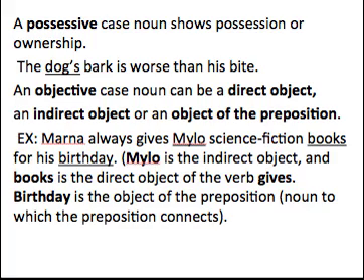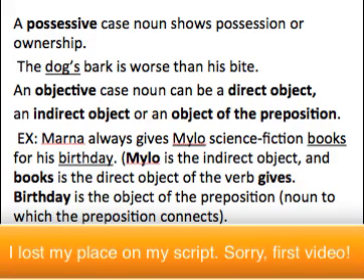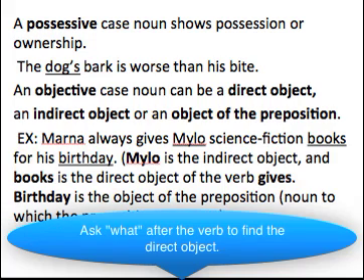First thing you need to look for is the direct object. And in order to find the direct object, you ask yourself a question. Okay, sorry, slowing down here for you. When you find the direct object, you ask what after the verb.